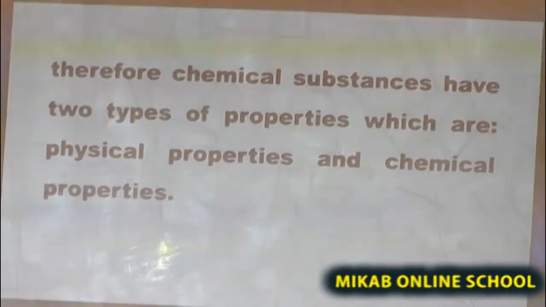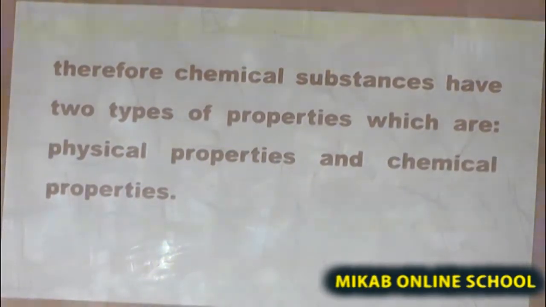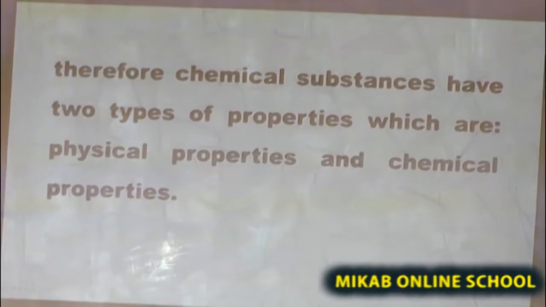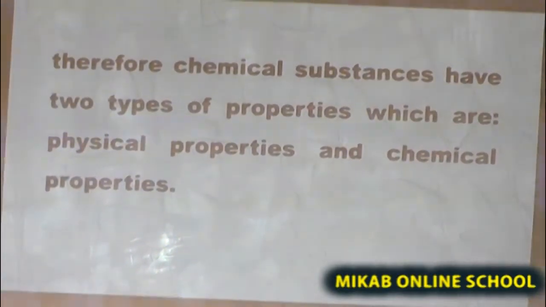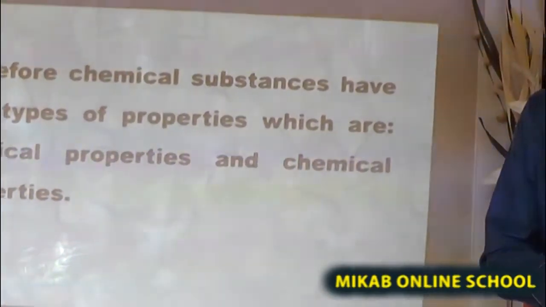Now, if all forms of matter are chemicals, chemical substances possess some qualities, some characteristics. These characteristics possessed by chemical substances are referred to as properties. Therefore, the properties of matter can either be physical properties or chemical properties. Matter exhibits two types of properties, which are physical properties and chemical properties.